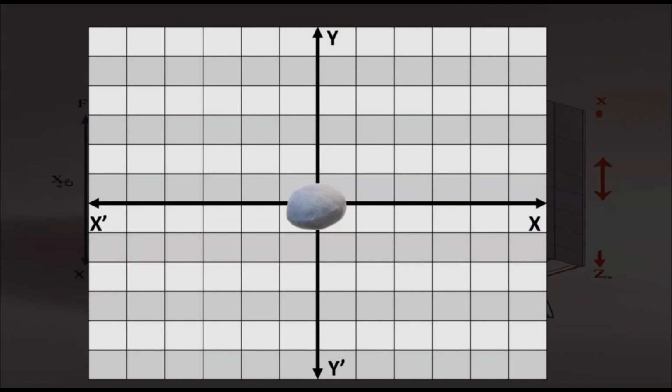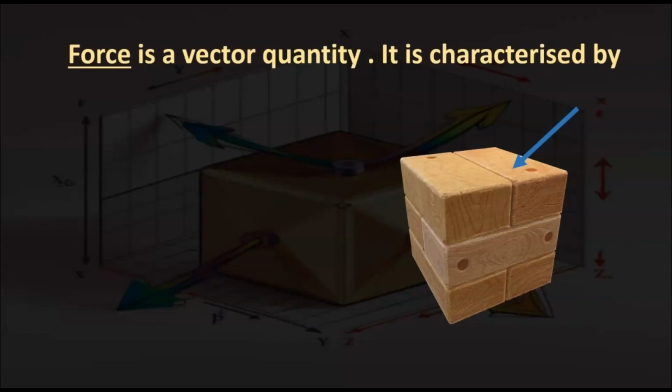Now, in Cartesian coordinates, if a force is applied in the positive x direction, the body moves along the positive x direction. Similarly, when the force is applied in the positive y direction, the body moves along the y direction. And similarly, when the force is applied in an inclined direction, the body moves in the inclined direction.